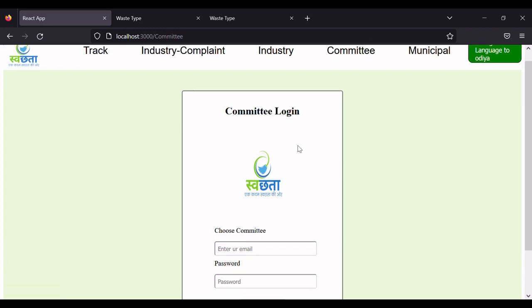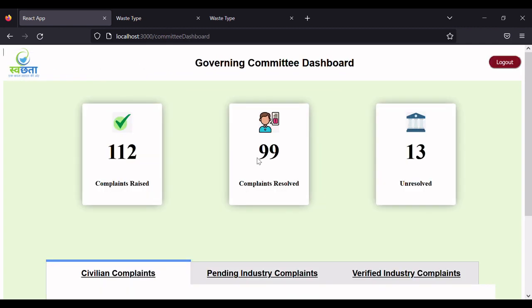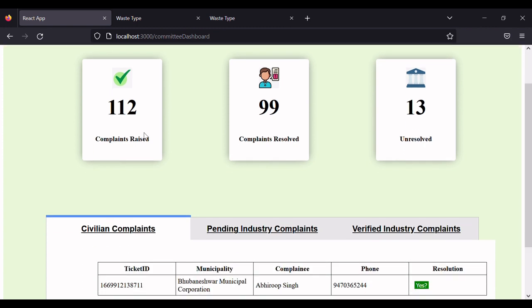So each committee has its own login credentials through which it can log in, and if you click on submit, the committee is now logged in, and here we can see complaints raised, complaints resolved and unresolved, so that the governing committee can keep track of how many complaints it has solved till now.